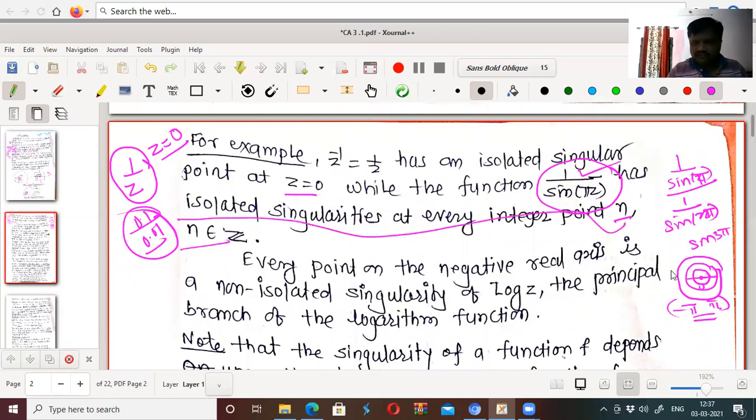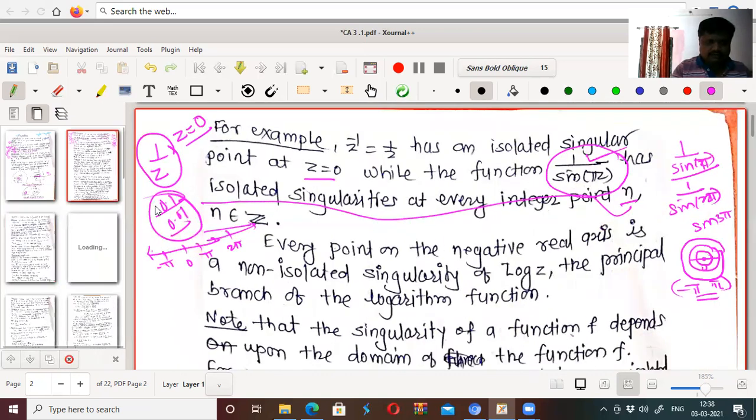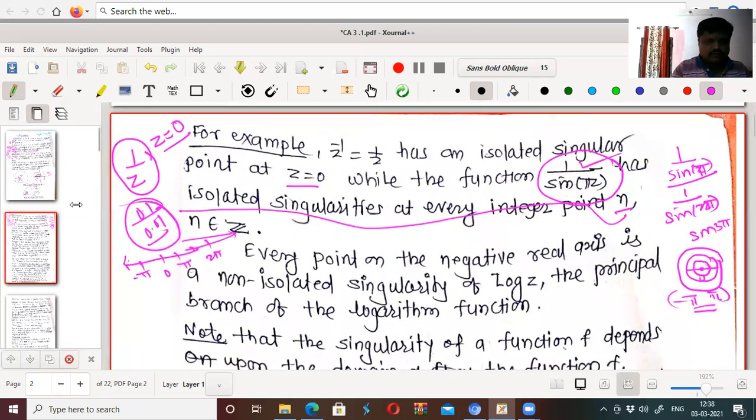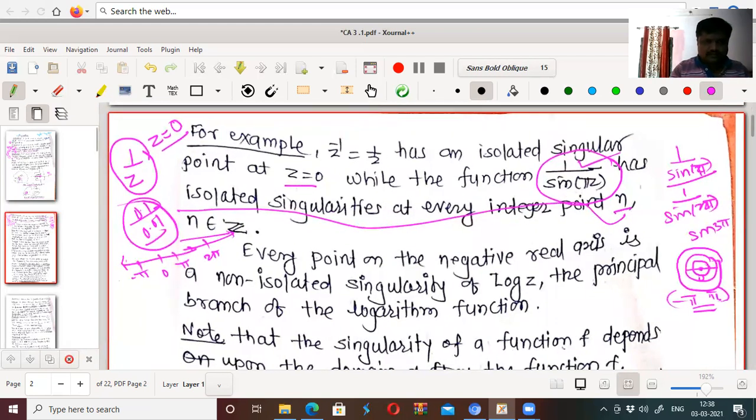That means what? If I take n as a natural number, what will we do with 1? I will take it like this. We know that this is the origin. I will take this as pi, minus pi, then 2 pi, minus 2 pi, and so on. So 1, 0 is the singularity. We can make a